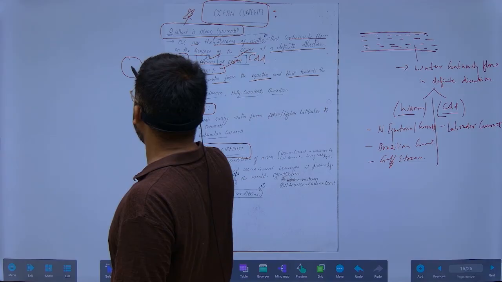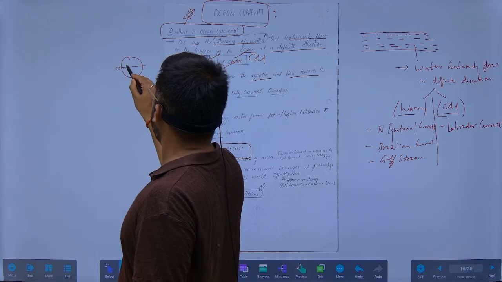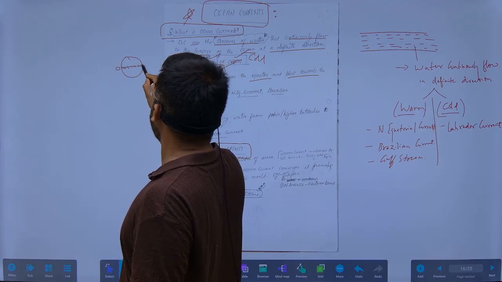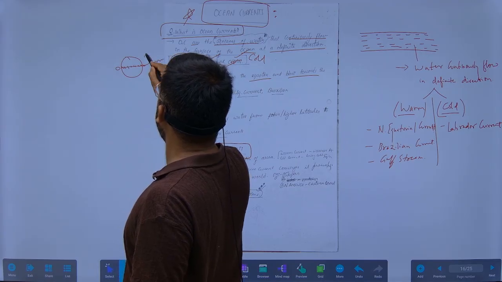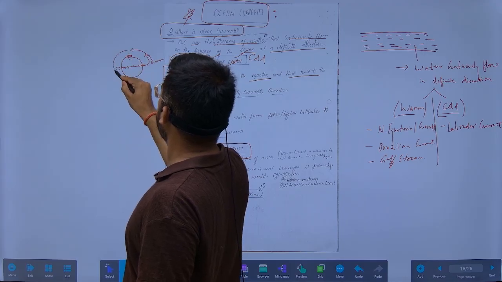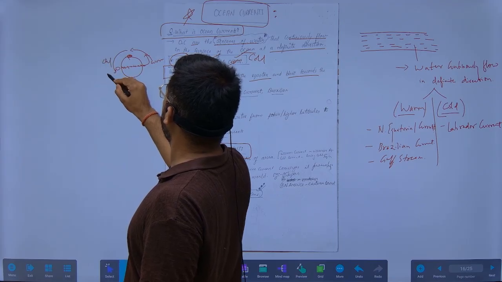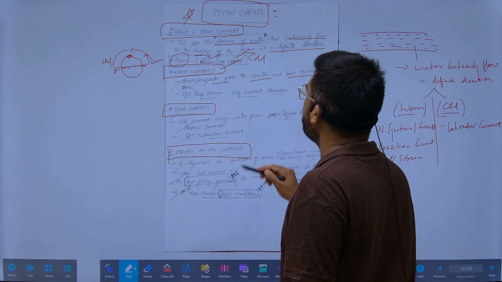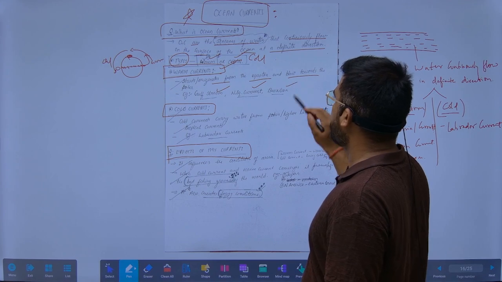Suppose this is the earth, and this is the equator. Originating from here, there will be more heat. They are warm, and they will move towards the poles. Like this. And from the poles, they will move back towards the equator area. Examples are the Gulf Stream, North Equatorial Current, and the Brazilian Current.